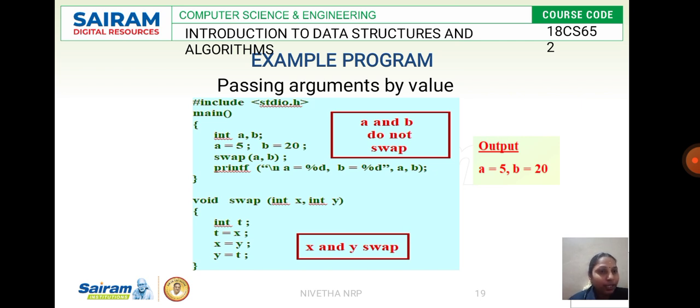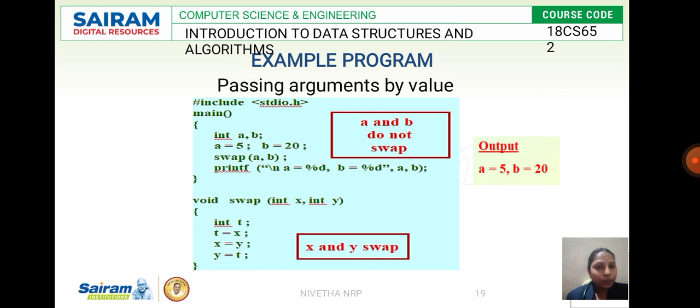So what happens? It goes to the calling function, what we have under void swap(int x, int y). When a program is executed and it finds the sub function, control transfers to the sub function, so it comes to the swap function and the statements under it will be executed. Under that function you have int x and int y.